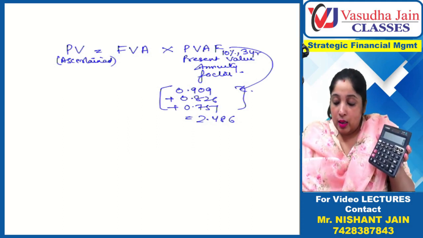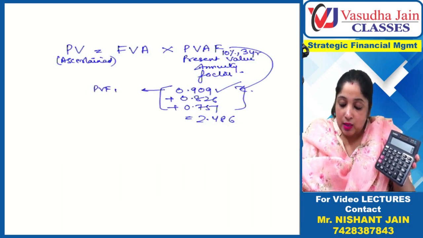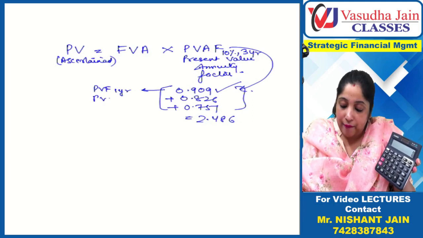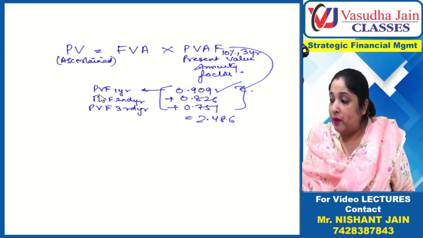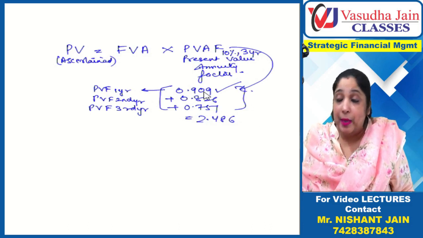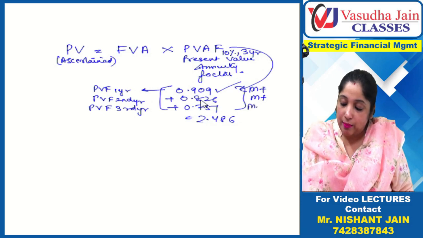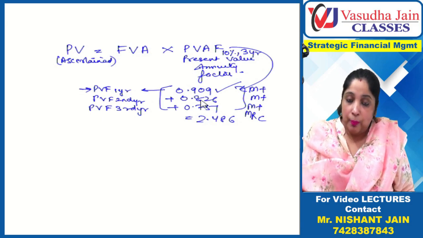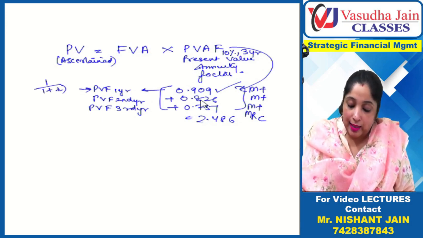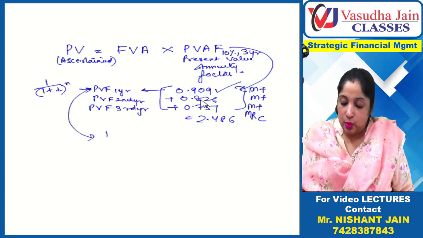What you have to do is calculate this. This is PVF for the first year, this is PVF for the second year, and this is PVF for the third year. So you have to compute the PVF for the first year on the calculator, then memory plus, then memory plus, and then memory recall. How do you compute PVF? 1 upon (1 plus R) raised to the power of the year.